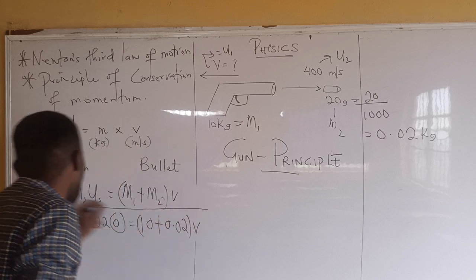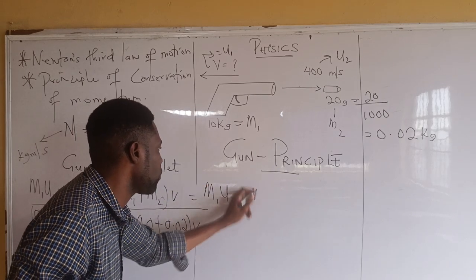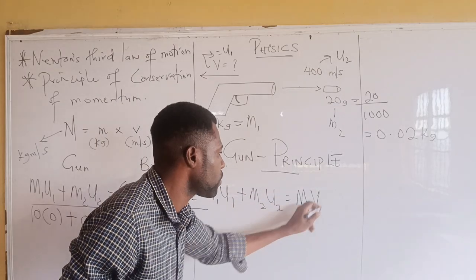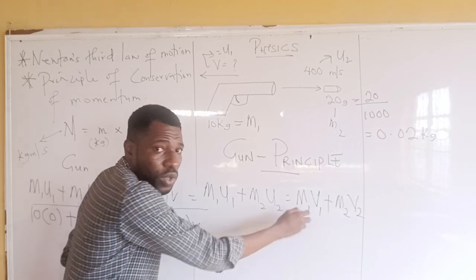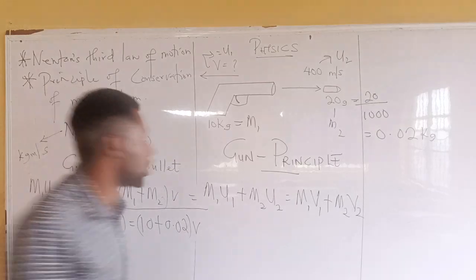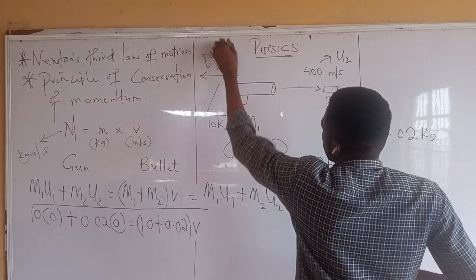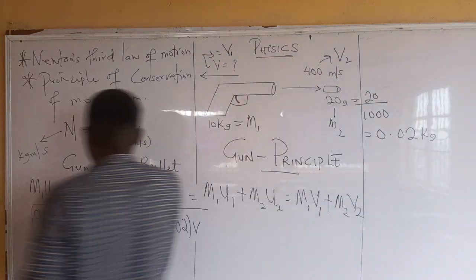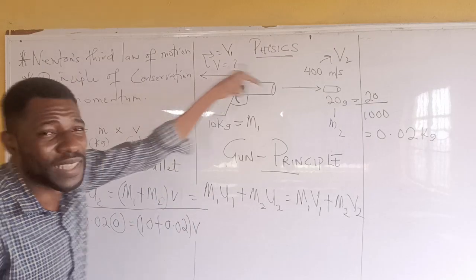Let's have it here. We can modify this formula as M1 U1 plus M2 U2 equals M1 V1 plus M2 V2. The gun now possesses its own velocity. The bullet possesses its own velocity. So let's go back and now make this. Instead of V, you have V1, and this now becomes V2. U represents our initial velocity, they are at rest, so 0 meters per second for both of them. And V represents the final velocity.